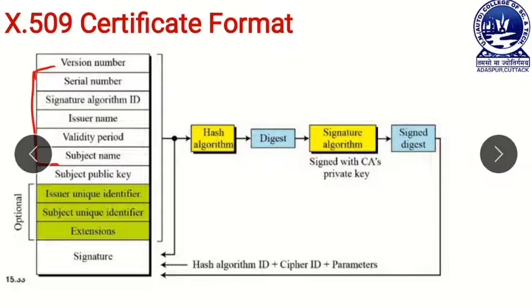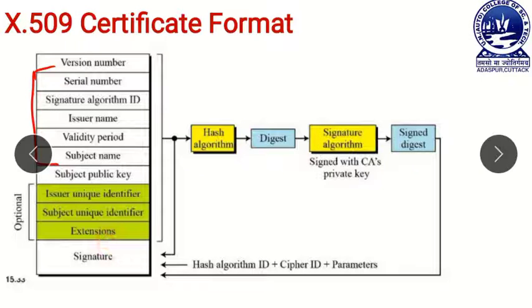Now look at here, when the signature field takes these fields, it applies the hash algorithm upon all these fields. After applying the hash algorithm, it creates a digest.